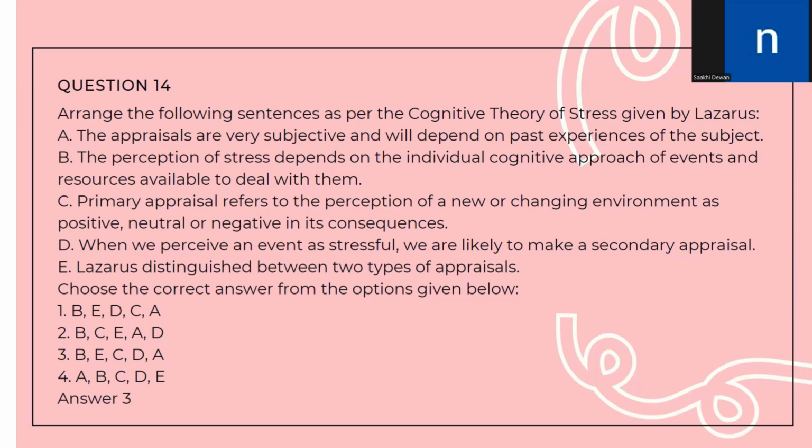So, statement E, which will then be followed by primary appraisal, which refers to the perception of a new or changing environment, positive, neutral, or negative in its consequences, which will further be followed by statement number D, when we perceive an event as stressful, we are likely to make a secondary appraisal. And lastly, the appraisals are very subjective and will depend on past experiences of the subject. So the correct answer will be option number 3, B, E, C, D, A.